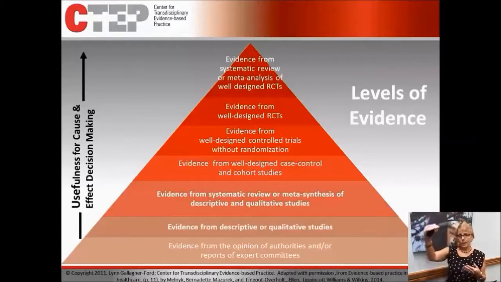And then as you come down the hierarchy, a single RCT, and then well-designed controlled trials without randomization, then down another level to well-designed case control and cohort studies, down, down, down, down. The lower you come on the pyramid, the research rigor, the methodology becomes a little bit less and a little bit less.